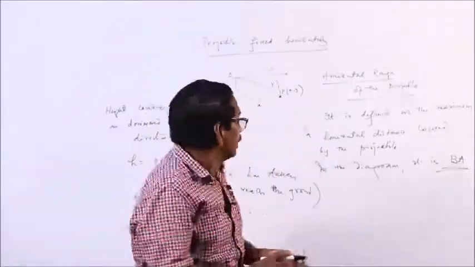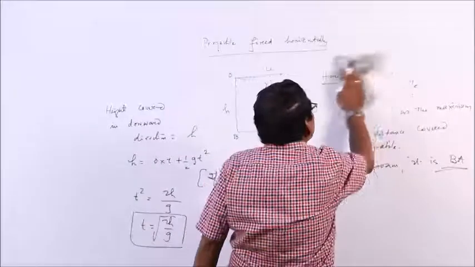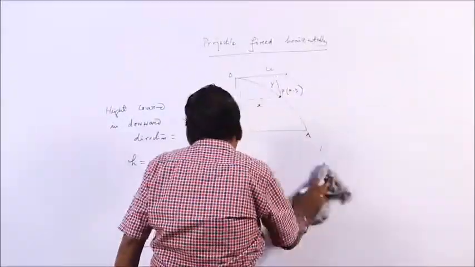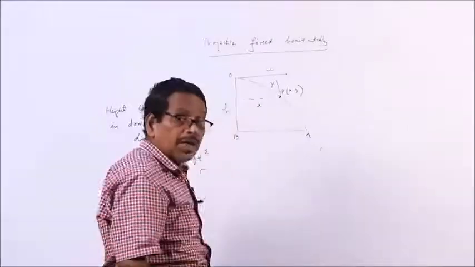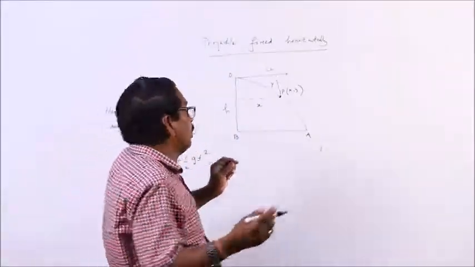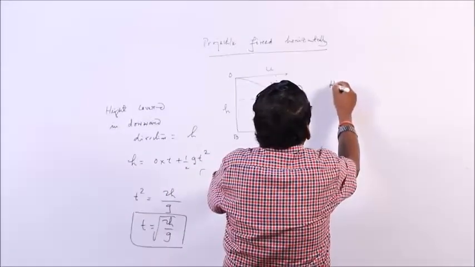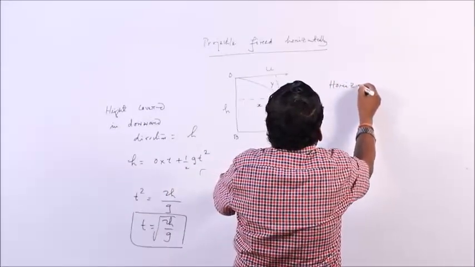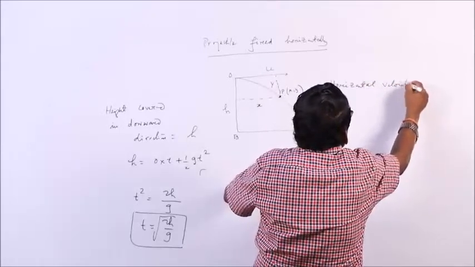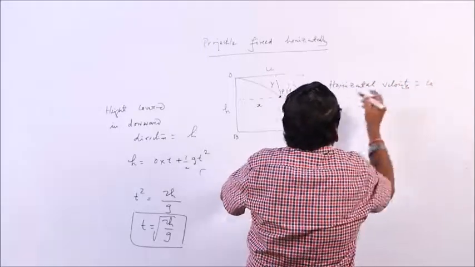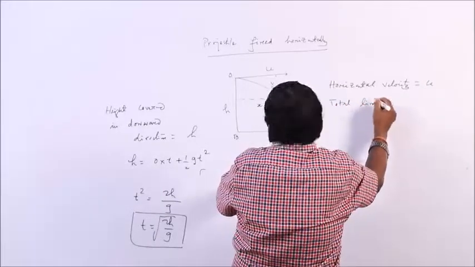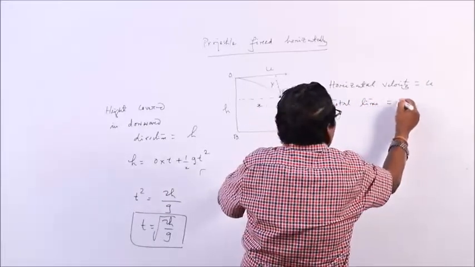This is the time. Then what will be the horizontal range? Horizontal distance is covered by the velocity u, which is constant, and the total time for which the projectile moves is root over 2h by g. Horizontal velocity is equal to u, total time is equal to root over 2h by g.